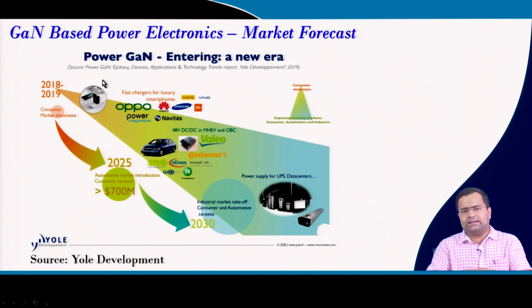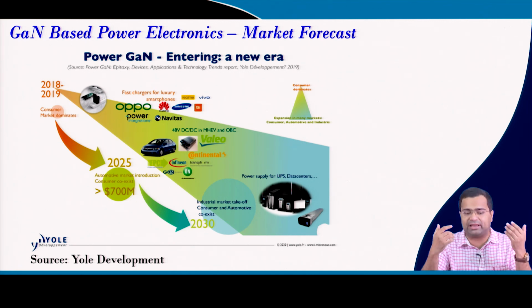So, if we take particularly the GaN, gallium nitride power devices, they are now entering into a new era.